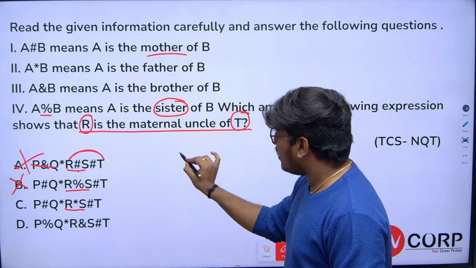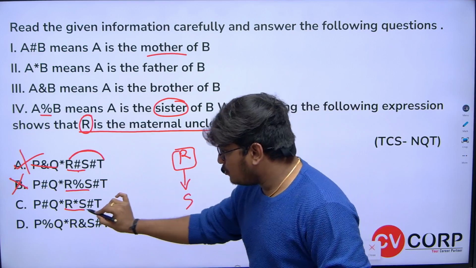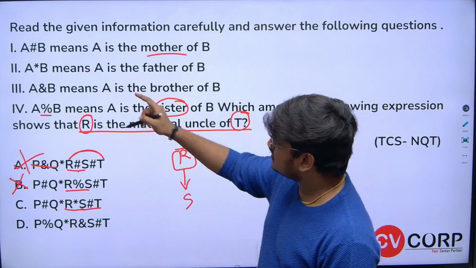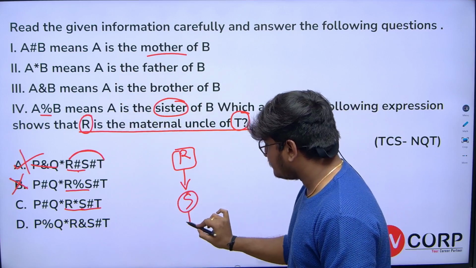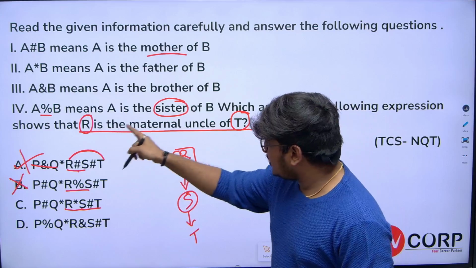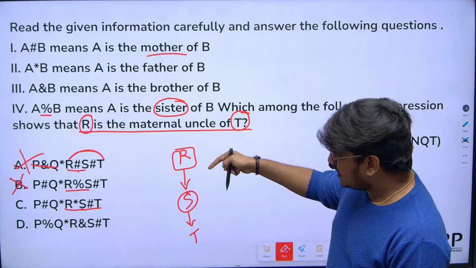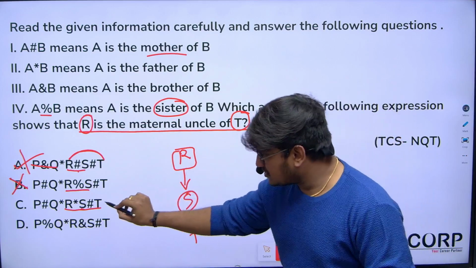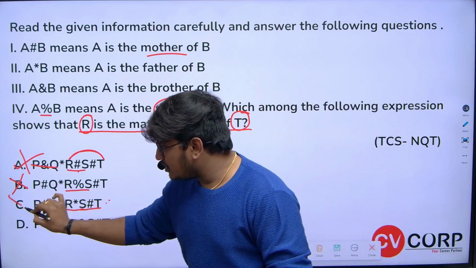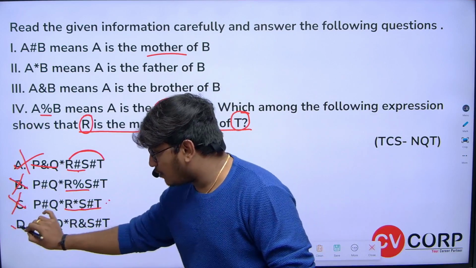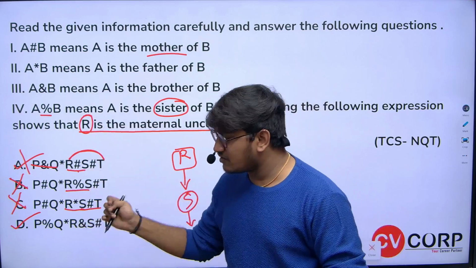Now cross check it. R is father of S. Now S hashtag T. S hashtag T means S is mother of T. Here R is supposed to be maternal uncle of T. Is it correct? R is actually the grandfather of T. Based on this option, we got to know that R is grandfather of T. So this option is also wrong. So our correct answer is option D. No need to verify it. Anyhow, all three answers are wrong, so obviously our answer will be option 4.